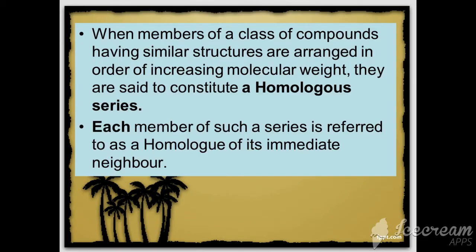Members of a class of compounds having similar structures, arranged in order of increasing molecular weight, are said to constitute a homologous series. That is, a set of compounds having similar structures, joined in the order of increasing molecular weight, constitute a homologous series. Each member of such a series is referred to as a homologue of its immediate neighbor.